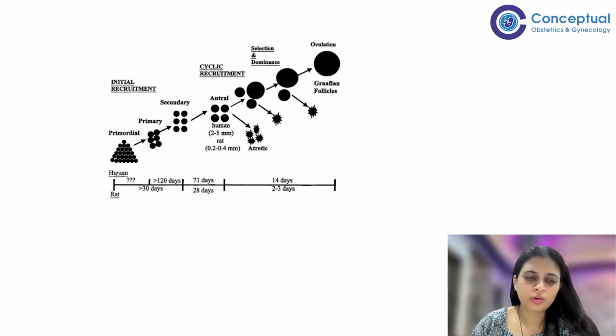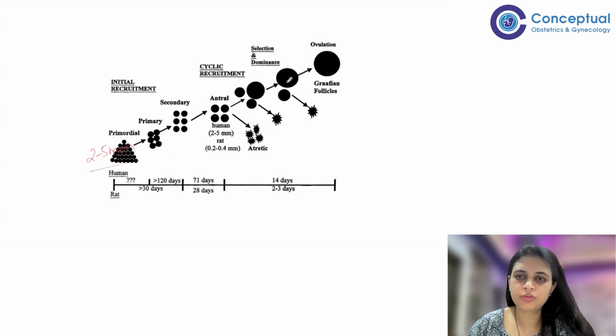All right. So we know that when the previous cycle's late luteal phase happens, there are 2 to 5 mm follicles, they are selected. These follicles should be healthy and they are selected from the entire population from which the next menstrual cycle will proceed. Now 2 to 5 mm follicles will be selected and from that only one dominant follicle will form, which will ovulate and which will lead to the process of egg release.